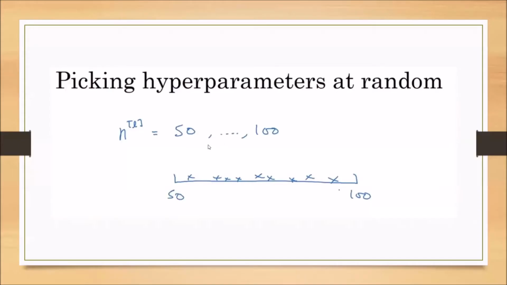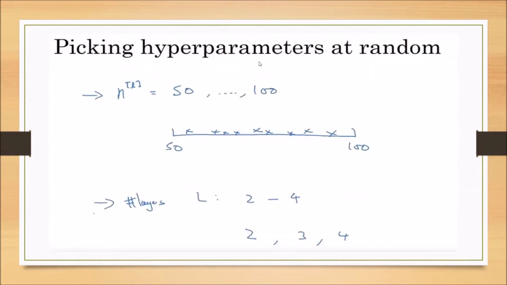Now we are discussing how to pick up hyperparameters at random. I know my neural network should have only 50 to 100 activation units in a particular layer. Maybe that layer is L. In that L layer, I am expecting 50 to 100 activation units, but I do not know the number that suits me. I can take either 50 or 60 or 70 or 80 or 90 or 100. I can pick 50 first and then check 60, 70, 80, 90, 100. This is the normal scale we will check. There is no problem with this.